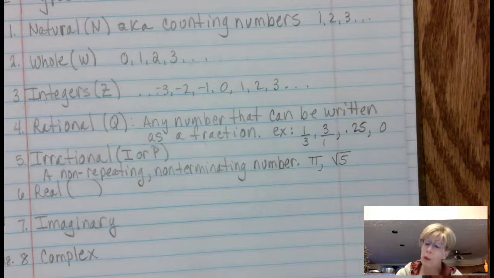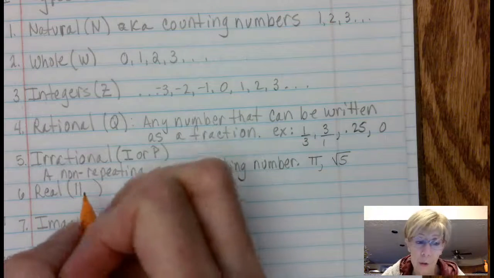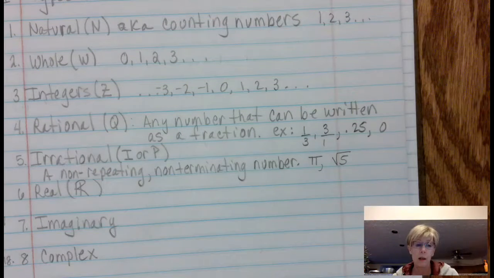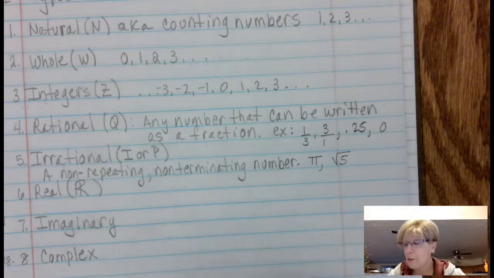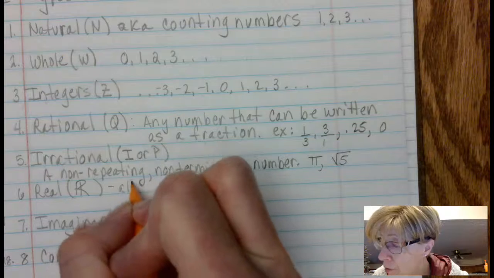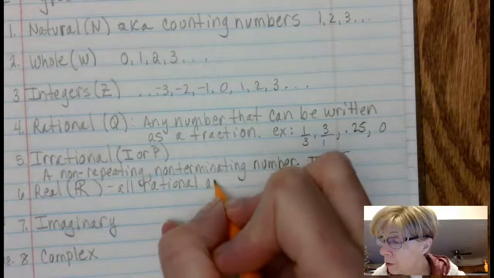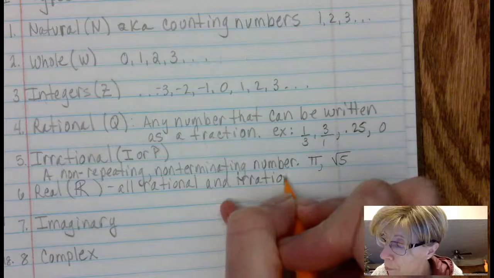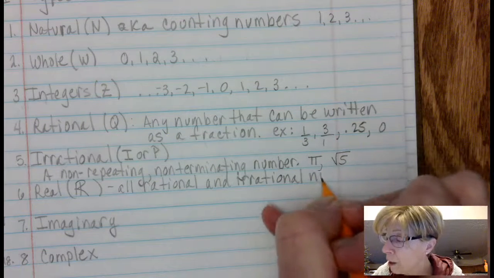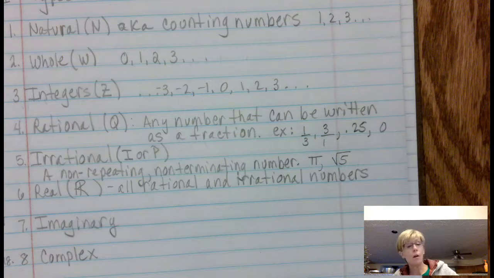Real numbers, the abbreviation for real, it's a capital R, but it's got 2 bars. So it's 2 bars, and then you make the capital R symbol. And the technical definition is that it's all rational and irrational numbers. So anything above this. Real numbers are natural numbers, they're whole numbers, they're integers, they're rationals, they're irrationals.